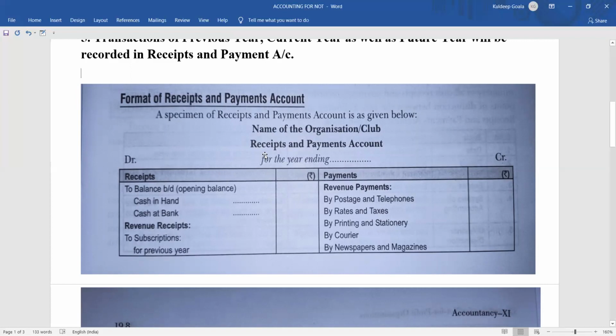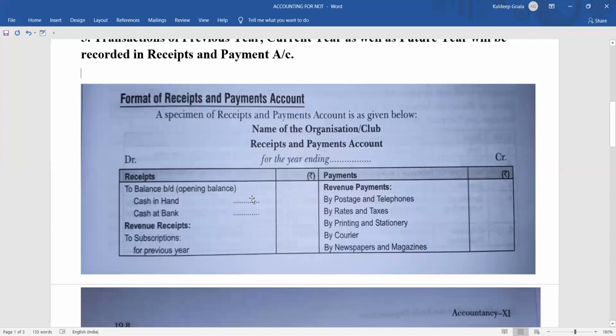So what you have to do is that, since it is a real account, all the receipts are recorded in the debit, all the payments in the credit, and since receipts and payment account is a picture of a cash book, it will also start with a cash balance. Like in the cash book, we started with the bank balance as well as cash balance as per our cash and the bank. Okay, we used to write cash in hand, cash at bank, right? Like to balance brought down.